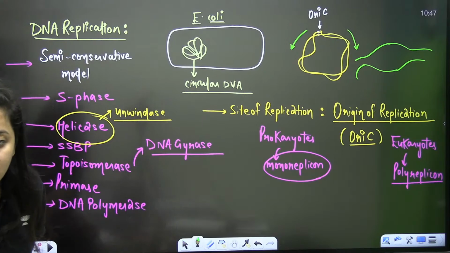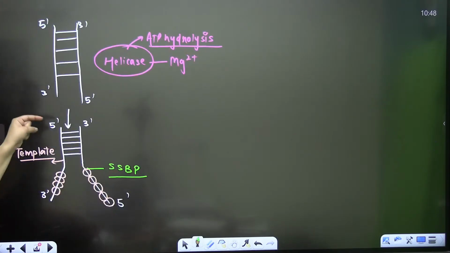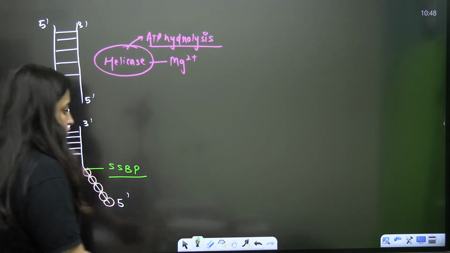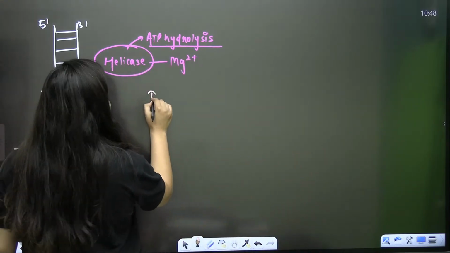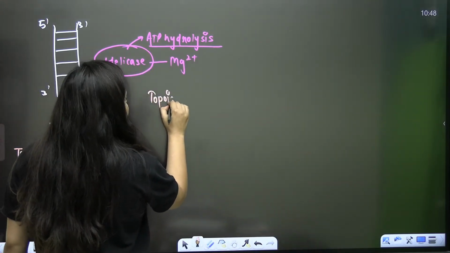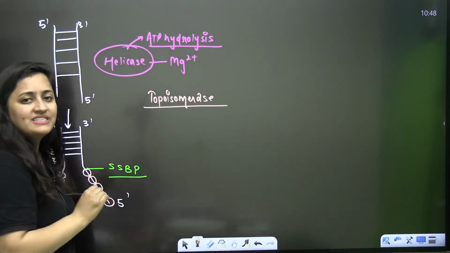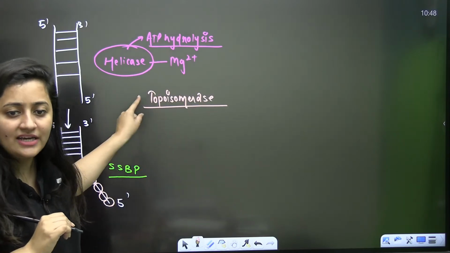Y-shaped replication forks. Is that clear? It is having two Y-shaped replication forks. So this is what we have covered in the last class. In the last class, bache, I also told you about the topoisomerase, right? I have seen that many students have given the answer in the comment section. Very good. So the next enzyme here is topoisomerase.